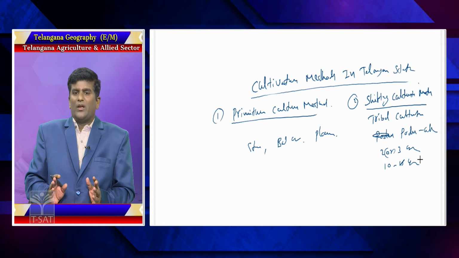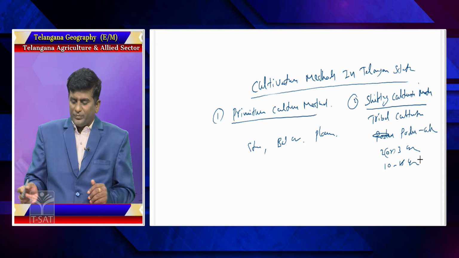So, that is the method applied in shifting cultivation, especially by tribal people in tribal or forest areas. For example, in the Bhadradri Kothagudem related forest, Nallamala, Yeramala forest, this type of shifting cultivation is there.